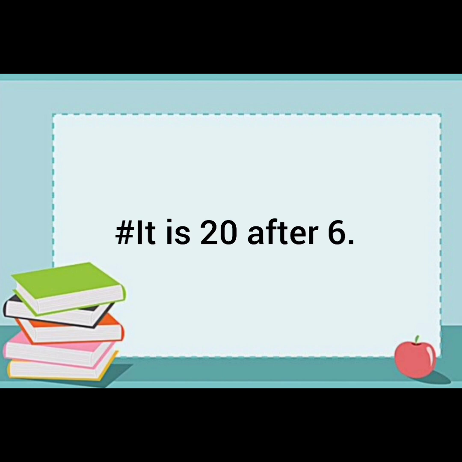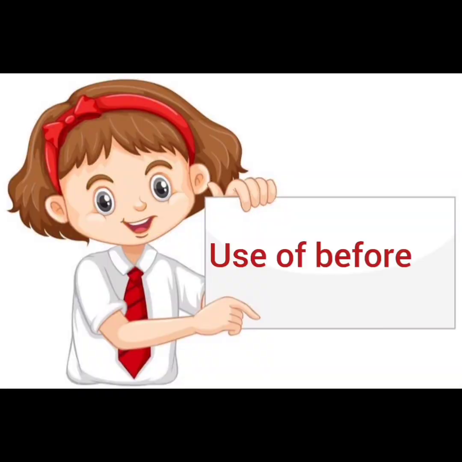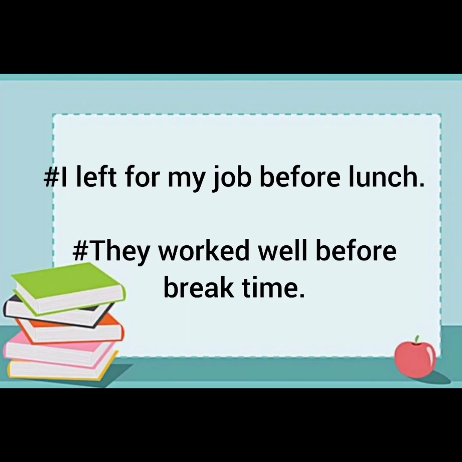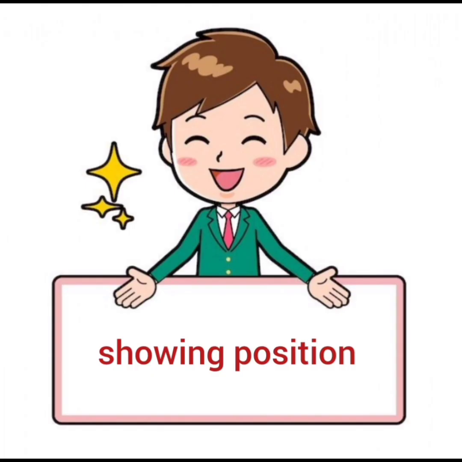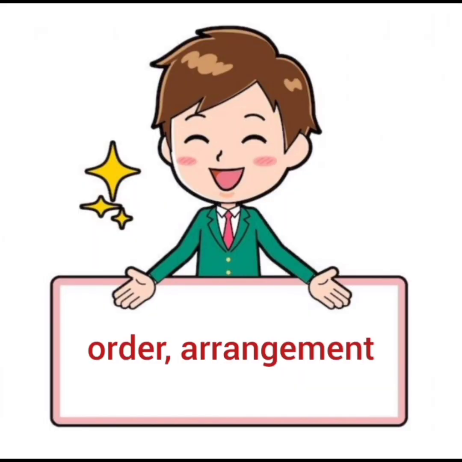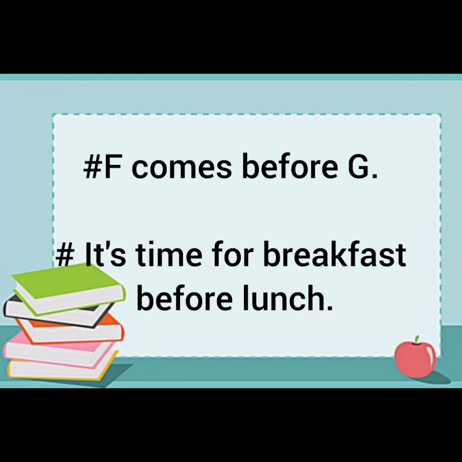Then the next use is of preposition before. Before is used to show time. I left for my job before lunch. They worked well before break time. Then it is also used to show position. We are helpless before fate. They have to bow before Almighty. Then again, this preposition is used to show order and arrangement. For example, F comes before G, and it's time for breakfast before lunch.